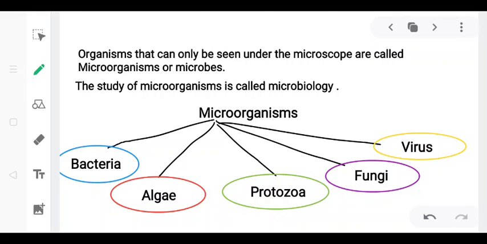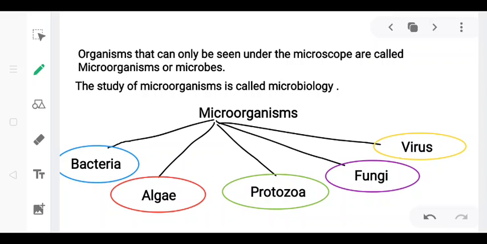So the organisms that can only be seen under the microscope are called microorganisms or microbes. Though tiny enough to be invisible, they exist in vast numbers all around us, that is, in the air, soil, water bodies, and even inside our bodies.